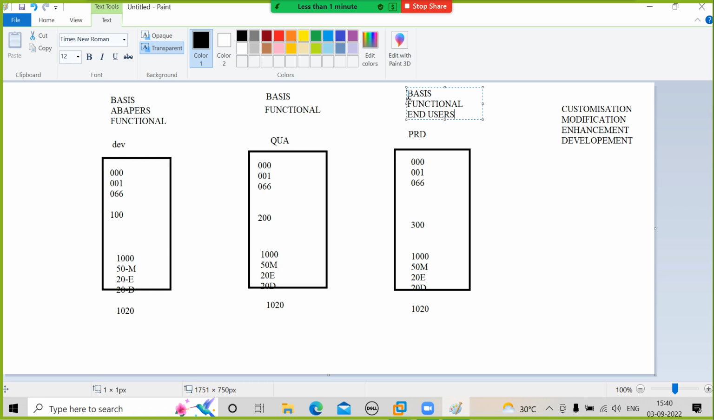Why are developers not accepted in the production system? They know how to change things. If I give them access, for time pass they will make some changes. It will impact your business. So we don't allow developers to make any changes in the production system. Everyone clear with this?